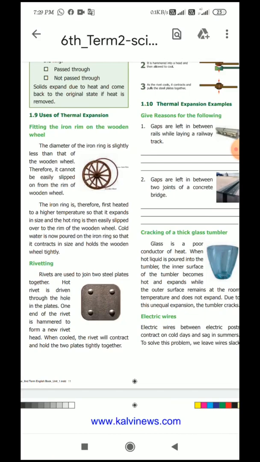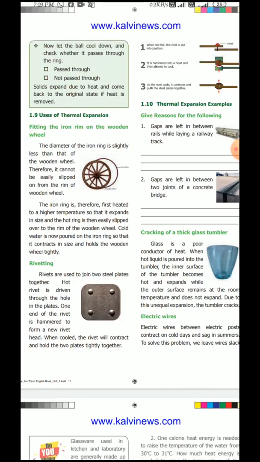So it cannot be easily slipped on the rim of the wooden wheel. Here on the bullock cart, did you see that iron ring? The radius of the iron ring is taken slightly less than that of the wooden wheel.